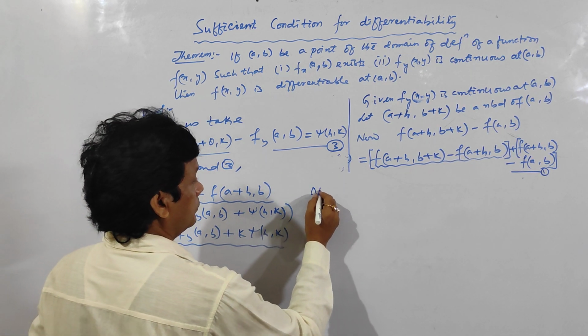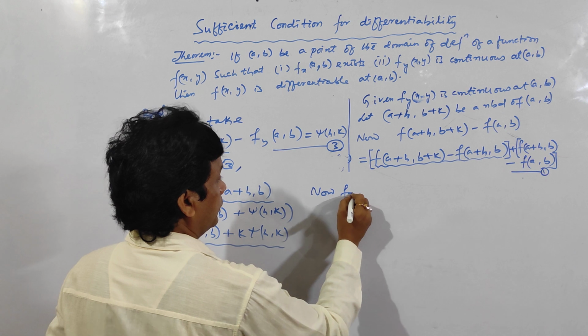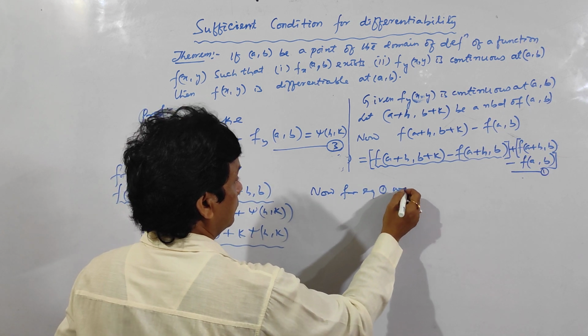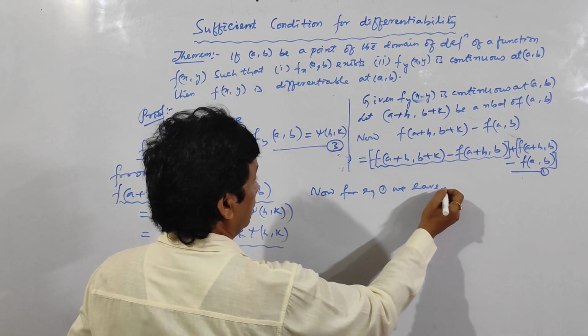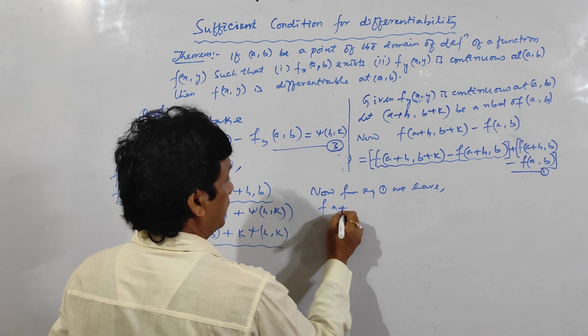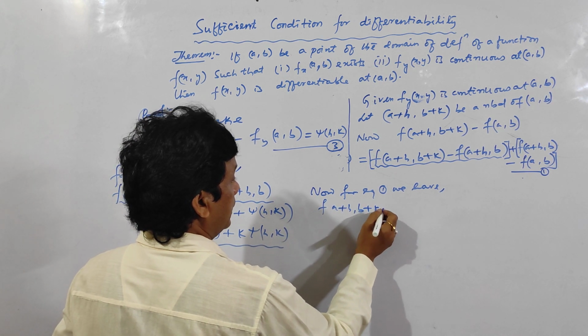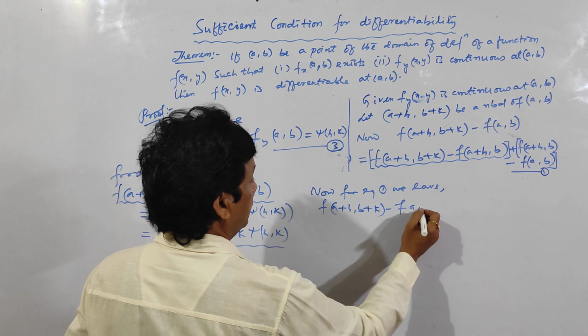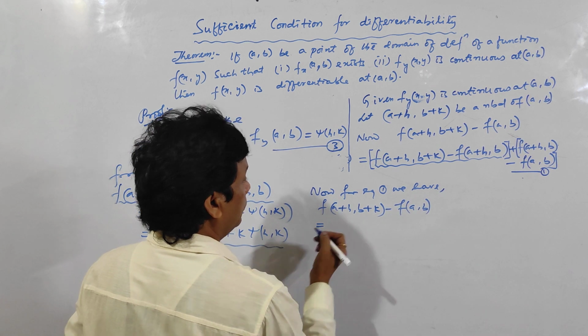Now, from equation 1, we have f(a+h, b+k) - f(a,b).